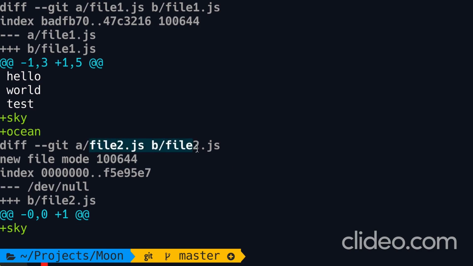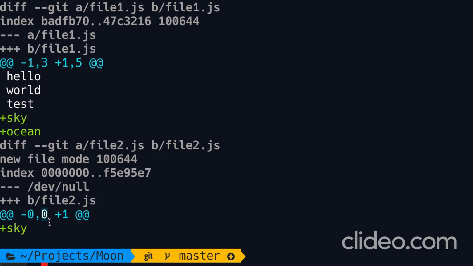This time we're comparing 2 copies of file 2. Now in this case, look at the legend. We don't have an old copy because this is an entirely new file. So in the last commit, we didn't have a file called file2. That is why in this header, we have 0, 0, which means starting from line 0, 0 lines have been extracted because there is no old copy of this file, okay?